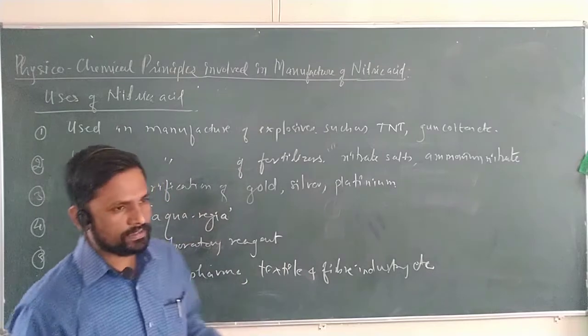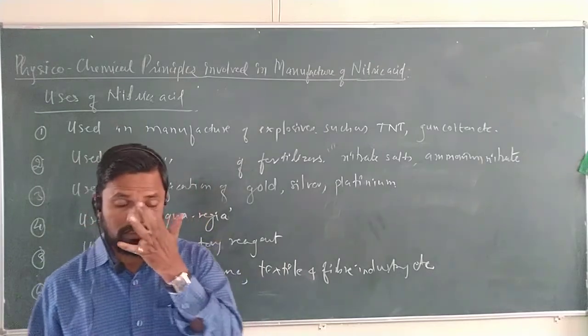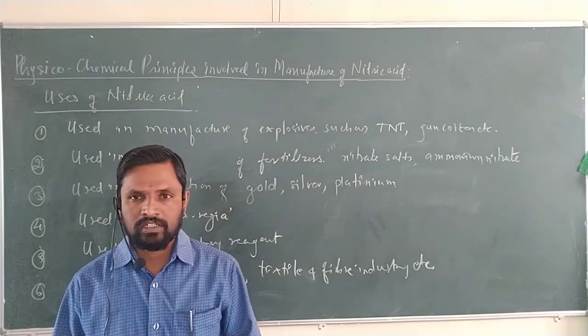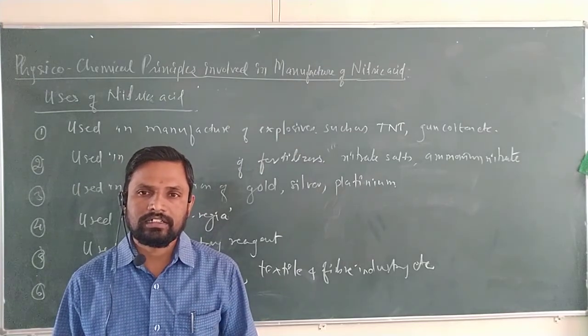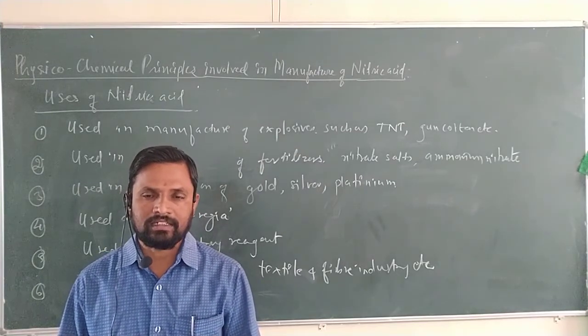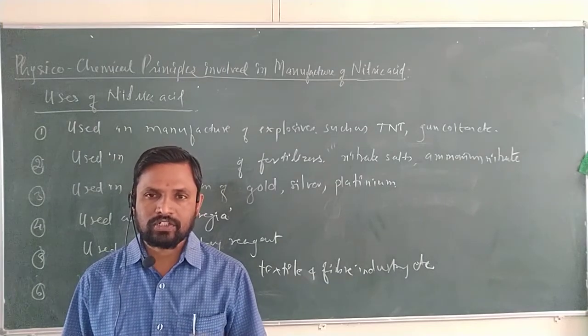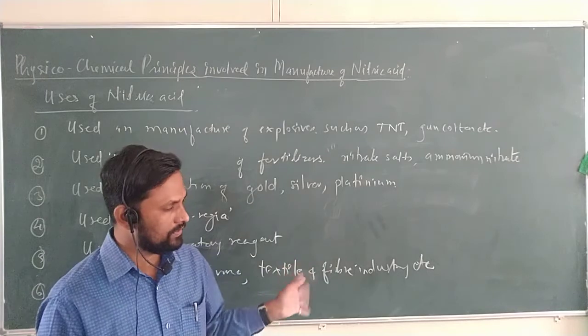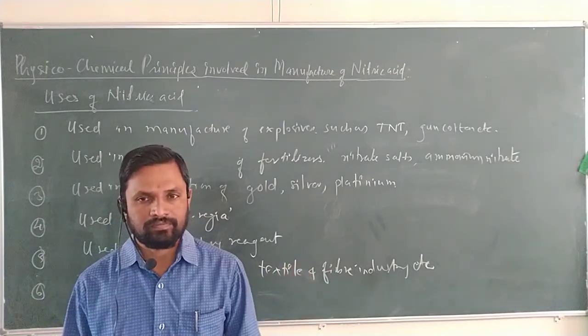So with this, the manufacture of nitric acid by Ostwald's process, with detailed description of the plant as well as physicochemical properties and applications, is completed.